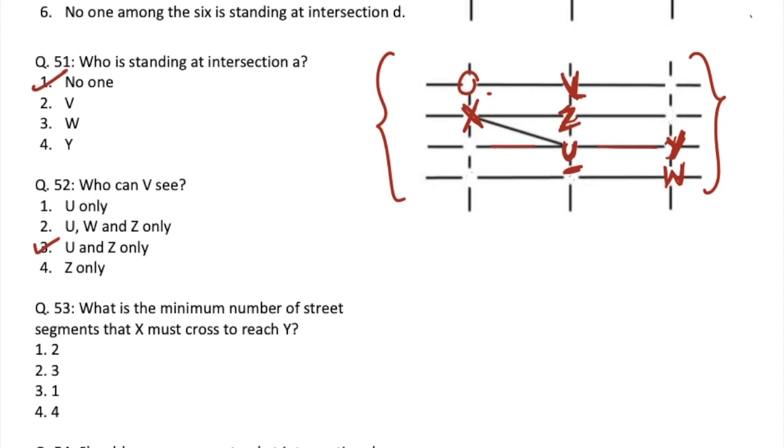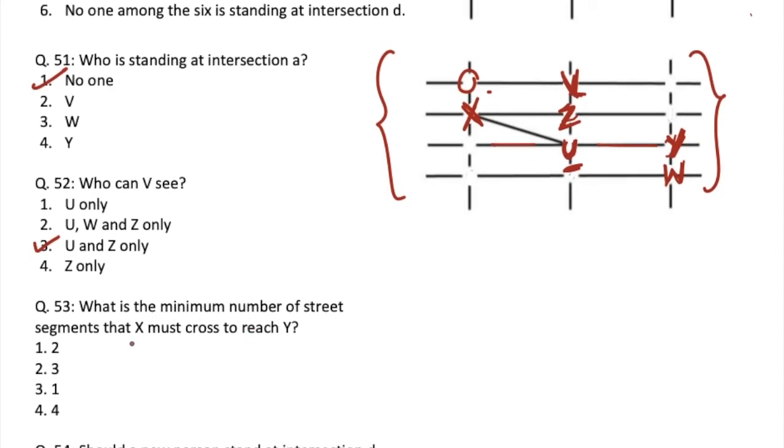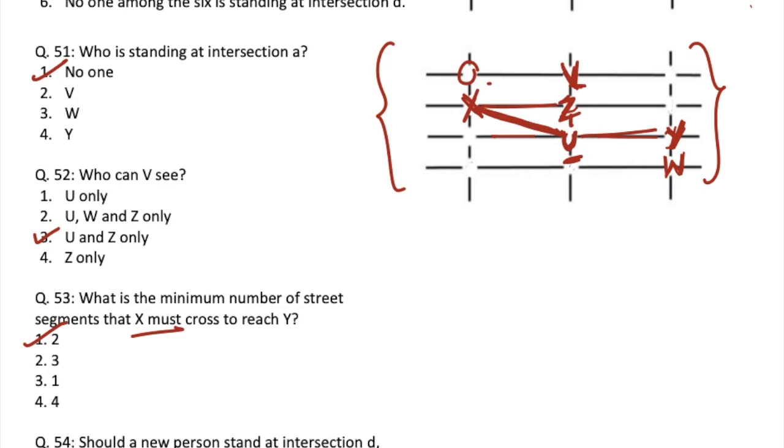The next question is, what is the minimum number of street segments that X must cross to reach Y? So if you count it from this one, because diagonal makes the segments to be one less than what it actually is, if X goes from U, then U to Y. So the minimum number of street segments is 2. So option number 1 will be our answer.